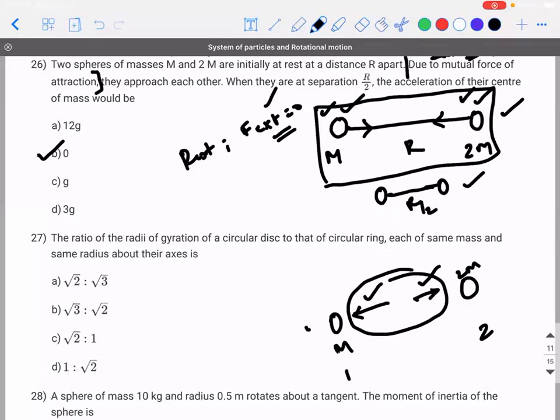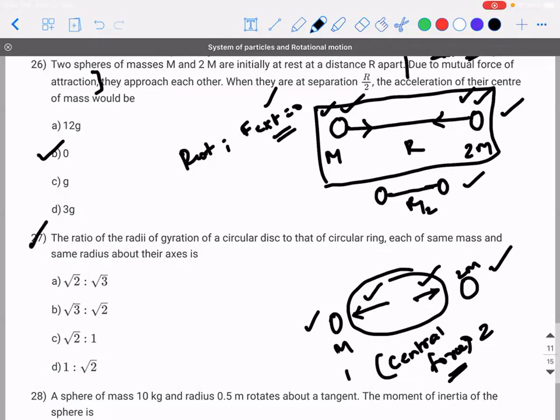Since it has nothing to do with the center of mass, we should always be concerned about the line joining these two masses. So this kind of a force is also called a central force, which you will learn in the next chapter, as I mentioned previously. A central force is that force which acts along the line joining the particles. Okay. Okay, sir.